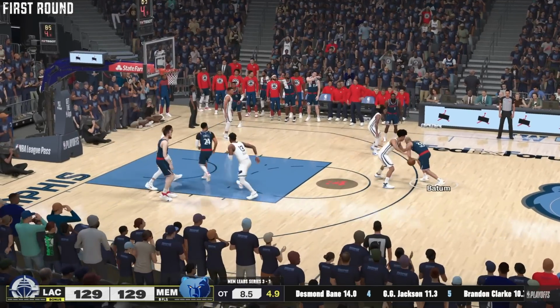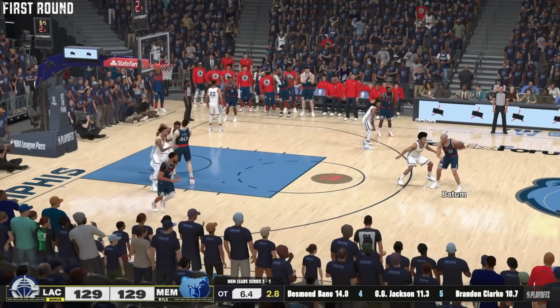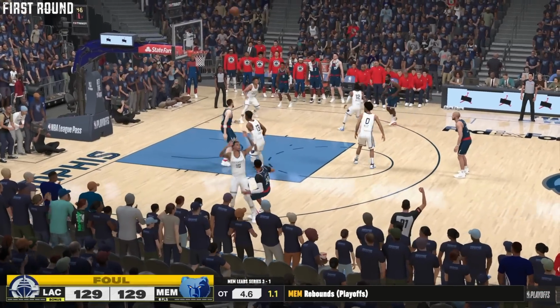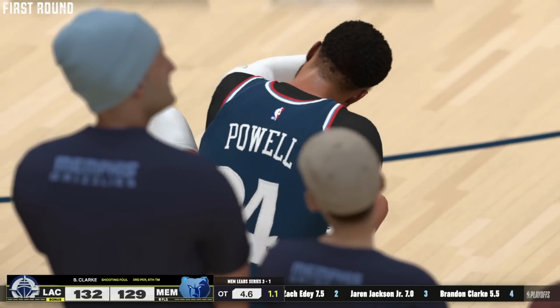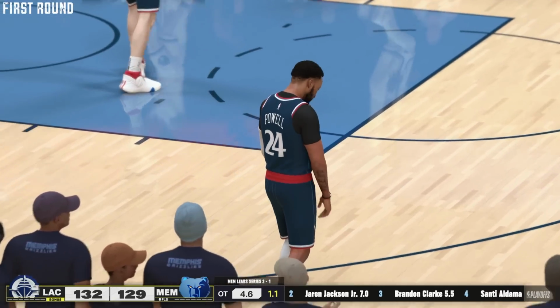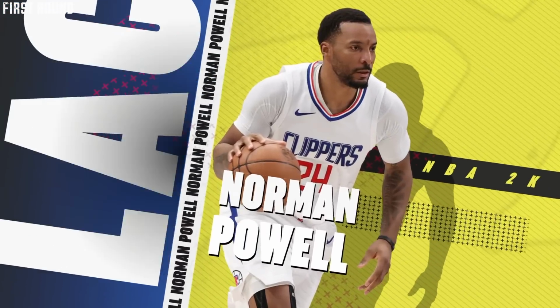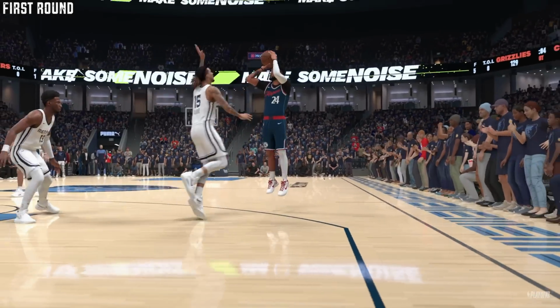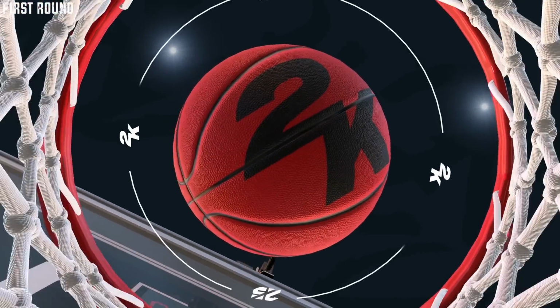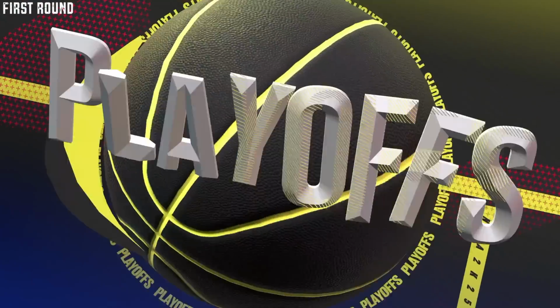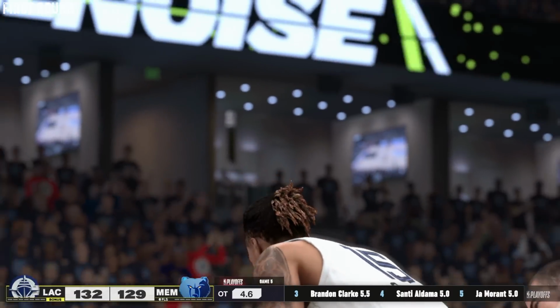Harden, Batum. Clock running on the 3 seconds. Batum has the ball. Powell from a down screen. Fires it away. Bang! And he gets fouled. Unbelievable. Norman Powell, a chance at a 4-point play. A rare thing we see here in these simulations. Oh man, he missed the shot in regulation, and he's going to get it back and has a chance to end this game here with a free throw.